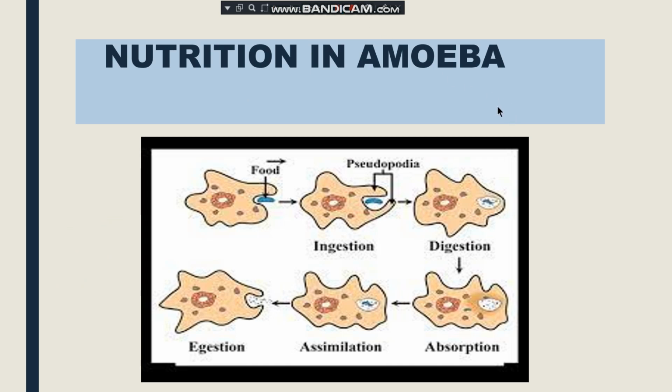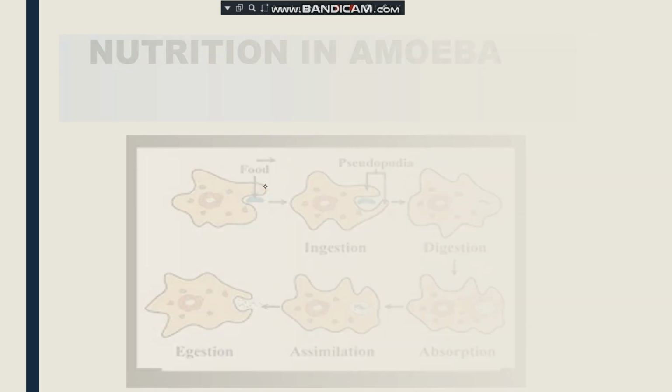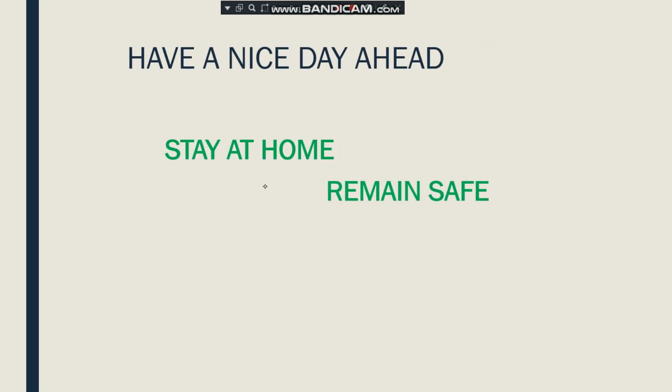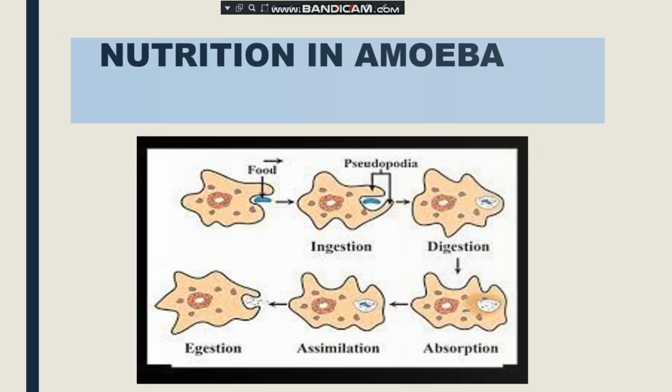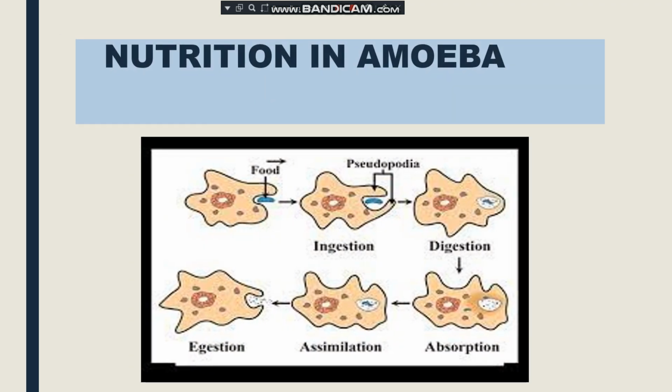When amoeba senses any food particle, it starts extending its pseudopodia around it. You can see, students, the amoeba is extending its pseudopodia around it, and they engulf the food particle and trap it into the food vacuole. This is the food vacuole.